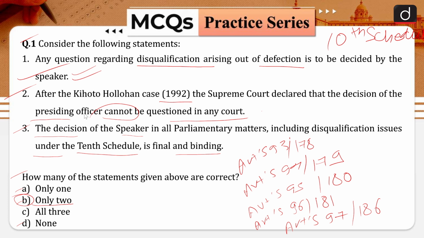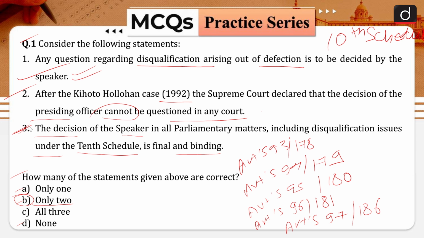His or her decision in all parliamentary matters, including disqualification matters under the 10th Schedule, is final, binding and ordinarily cannot be challenged in a court of law. Thereby, the speaker acts as the ultimate arbitrator. For example, on the question whether a bill is a money bill or not, the decision of the speaker is final. Hence, statement number 3 is also correct.